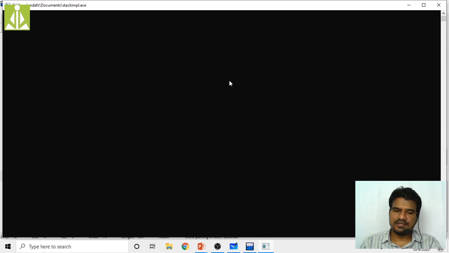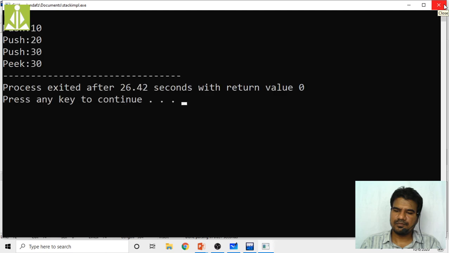So like this you will get 10, 20, 30 we pushed. Then if you call the peak value on a three-size stack where 30 is the top of the stack, you will get peak value as 30 only. So that 30 we got as an output. Yes, see over here: push 10, push 20, push 30 and peak 30.